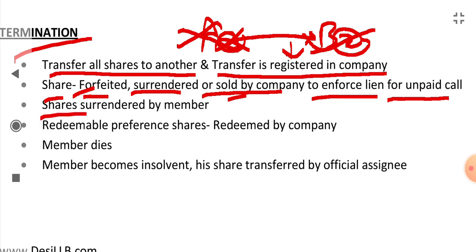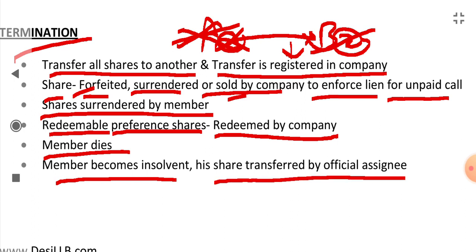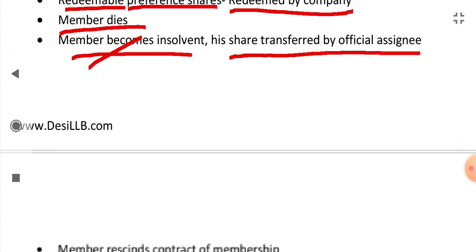If the member surrenders his share, in that condition also his membership will be gone. If the preference shares are redeemable and these redeemable preference shares are redeemed by the company, in that condition also the membership will be gone. If the member dies, his membership goes. If the member becomes insolvent and his shares are transferred by the official assignee, then his membership will be gone.